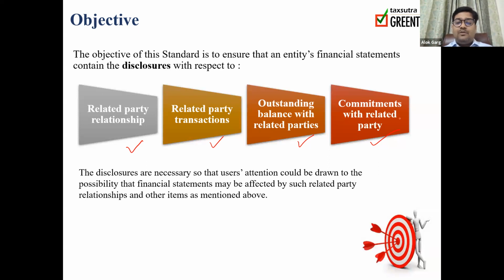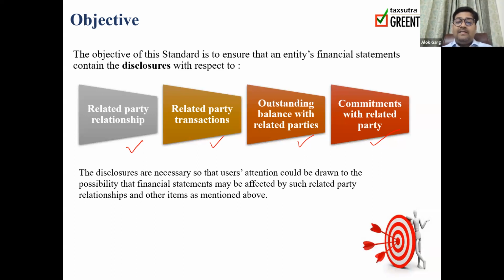That is why it is important to disclose what is the related party, what is the relationship, what are the transactions happening with the related party, what is the outstanding balance, and what sort of commitments are being entered into with the related parties.